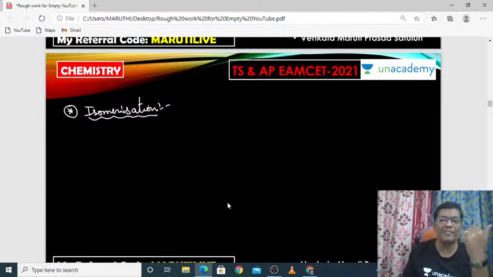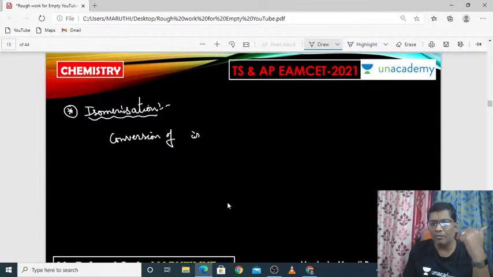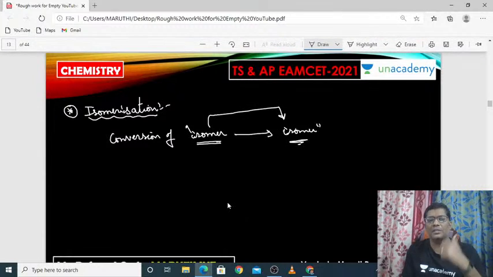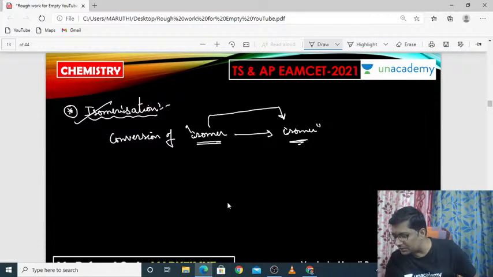Isomerization. What is the meaning of isomerization? Very simple concept. It is the conversion of one isomer of an alkane into another isomer of the alkane. So one isomer should convert to another isomer. This phenomenon is called isomerization.